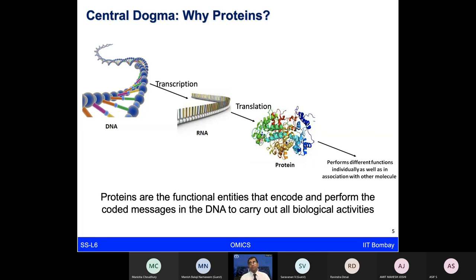And these are the more functional molecules, which perform, depending on the given stress condition or disease condition, dynamic actions to cope with the body's physiological requirements. So proteins are the functional entities which are going to encode and perform all the coded messages coming from the RNA, which has in turn been generated from the DNA.